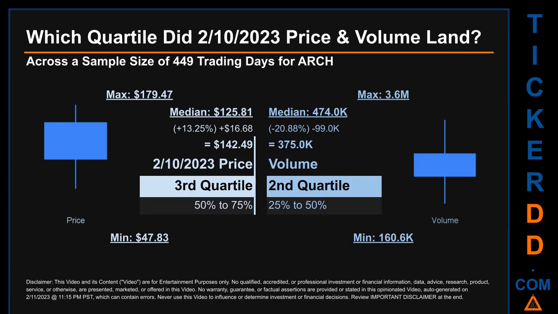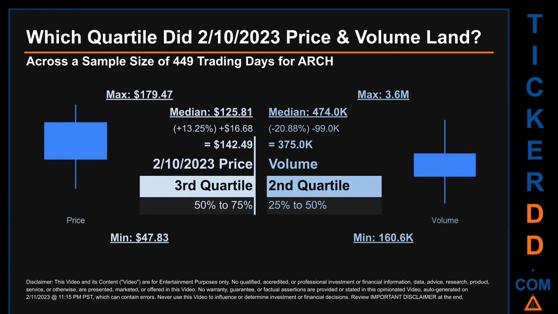Which quartile did the 10th of February 2023 price and volume land? Across a sample size of 449 trading days, the maximum end of day price for ARCH was $179.47 while the minimum was $47.83.